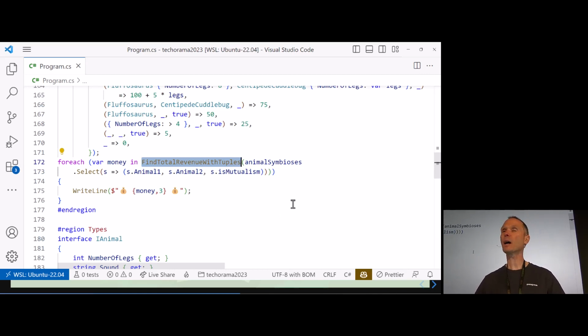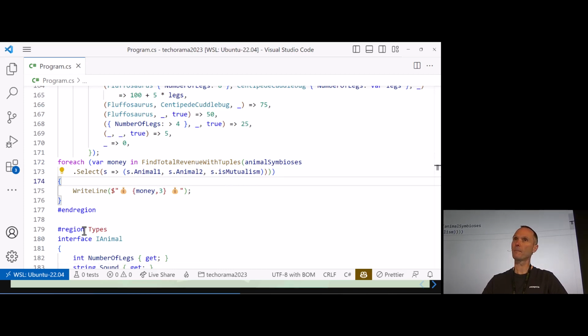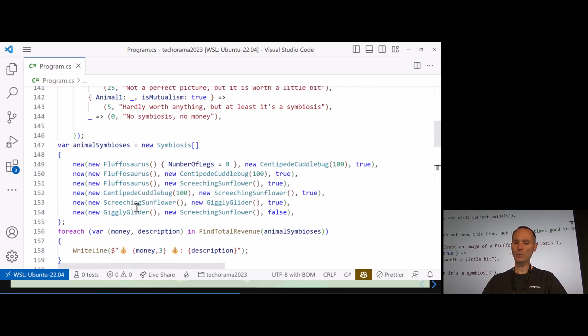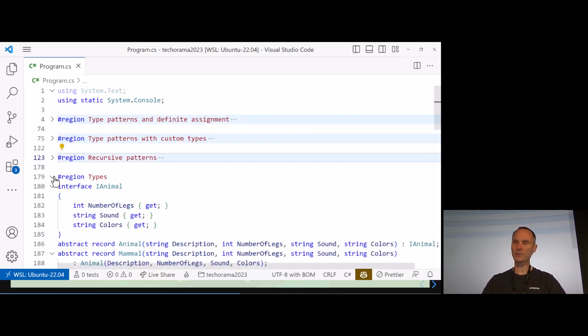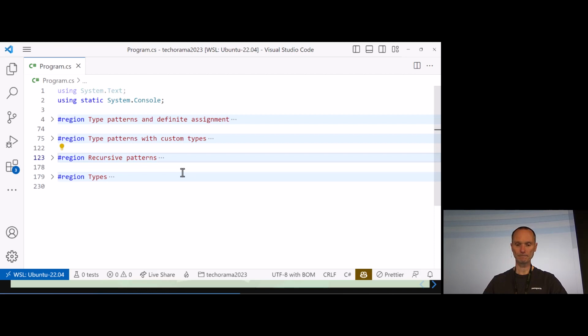And believe me, I will not run it again. It works. It delivers exactly the same result as before, exactly what we wanted to do. So you see, working with these tuples works really, really well. So, switch expressions with custom types and tuples, check. Now let's get back to the slides.